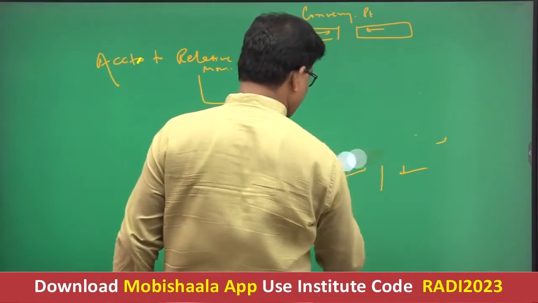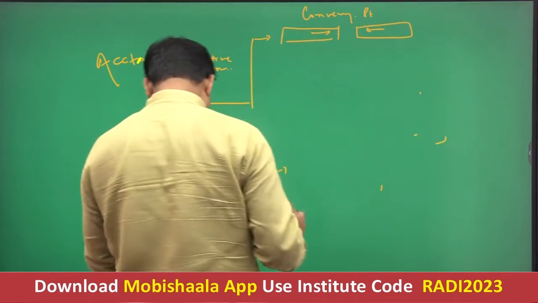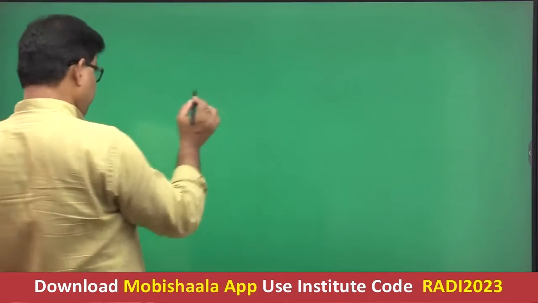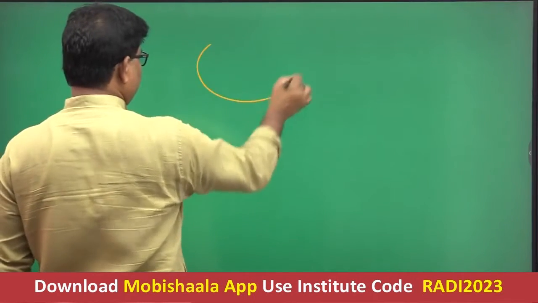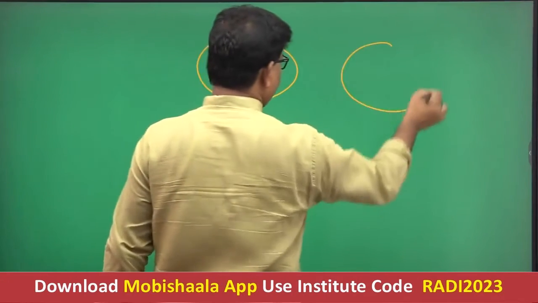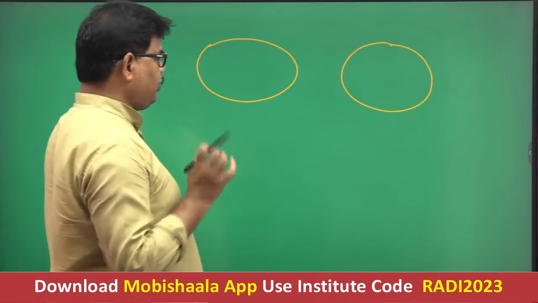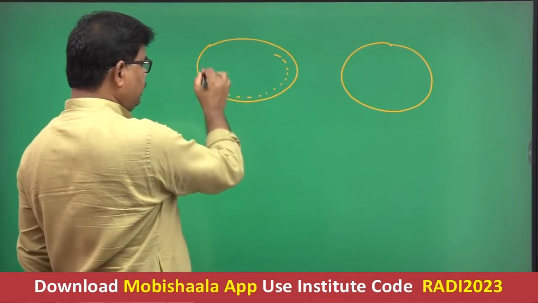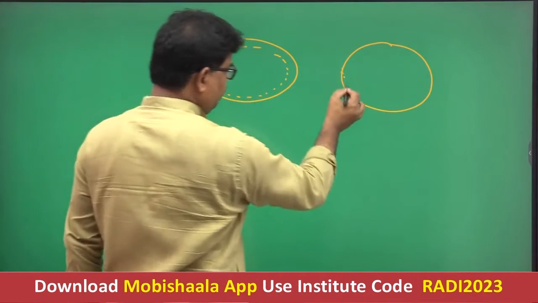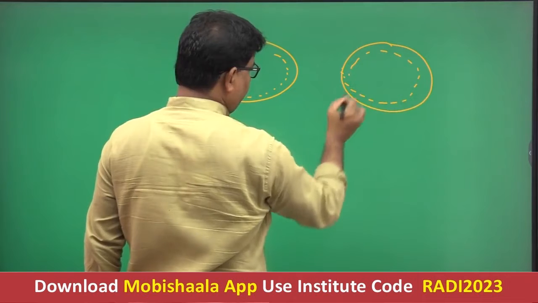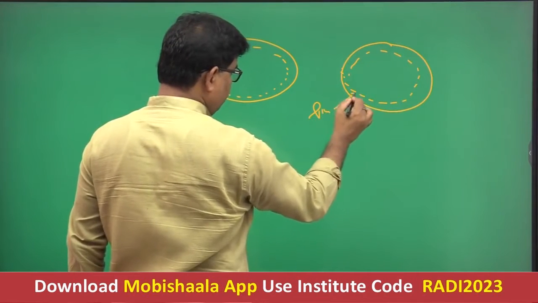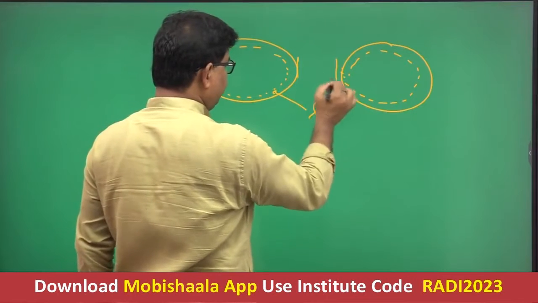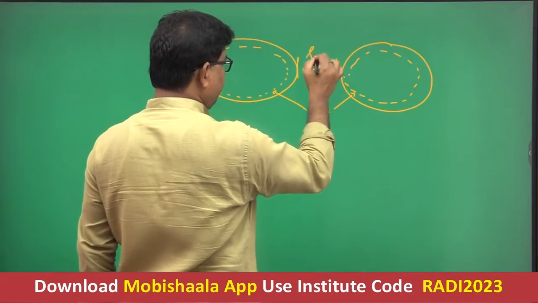But one important point, as far as convergent and divergent plate or conservative plate are concerned, you must keep in mind one thing. Suppose this is one plate, and this is another plate. The marginal part of the plate is referred to as plate margin. This is also plate margin and this is also plate margin. But the intervening zone between the two plates is referred to as plate boundary.